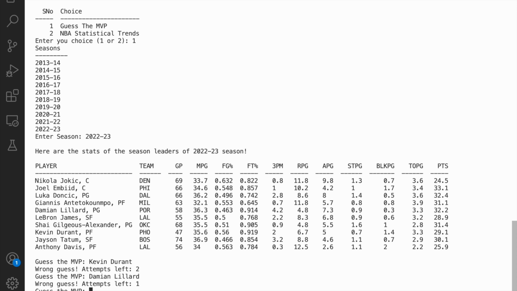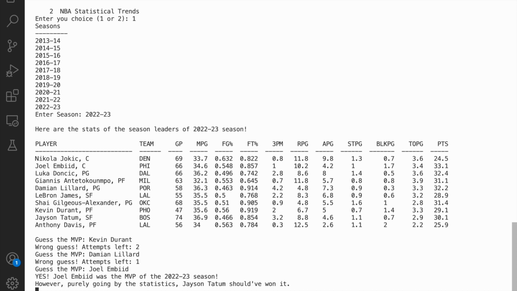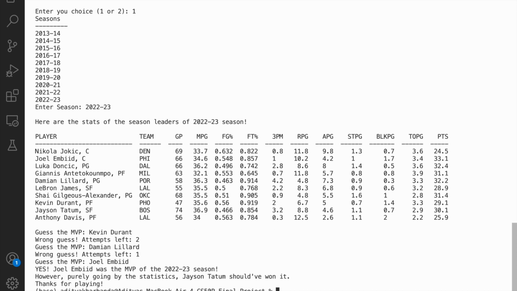So let's take Joel Embiid. And so yes, Joel Embiid was the actual MVP of the recent season. But I would like to draw your attention to the second line. That is, however, purely going by the statistics, Jayson Tatum should have won it.